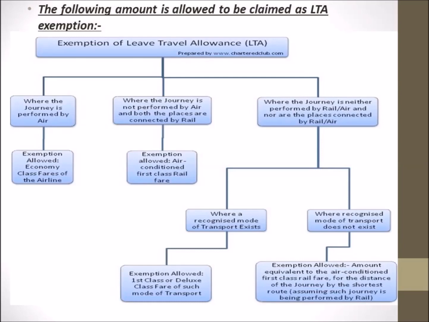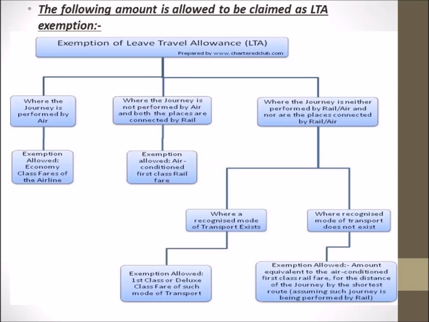Now comes the journey by rail. If I am not traveling by air and I am performing my journey by rail, then the exemption allowed will be the air-conditioned first class rail fare. Though I may be traveling in second class AC or third class AC or in sleeper, the exemption I can claim is the air-conditioned first class rail fare. So this is the exemption which I can claim in case of my journey through rail.